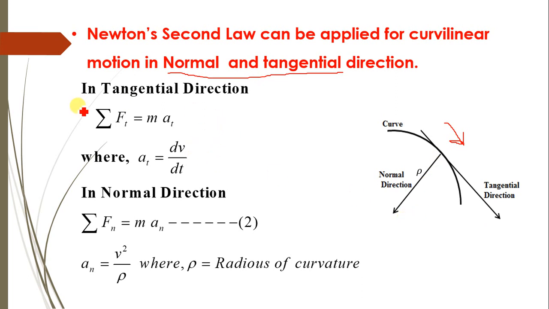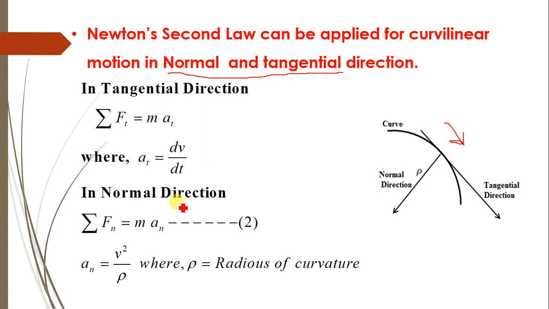Hence, applying Newton's second law in the tangential direction, summation of Ft equals m into at, that is, summation of forces in tangential direction minus m into at, that is the acceleration in tangential direction, where at is the rate of change of velocity with respect to time t.